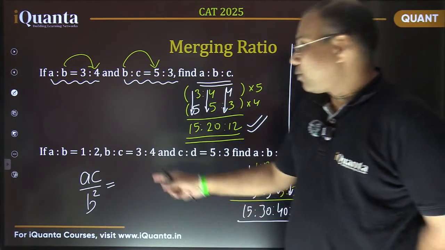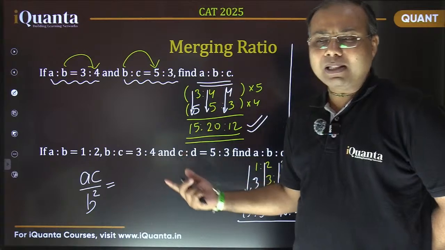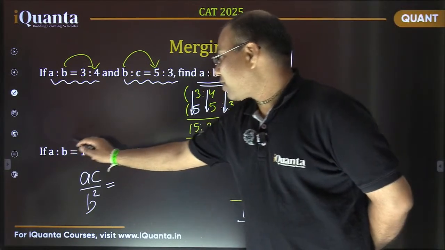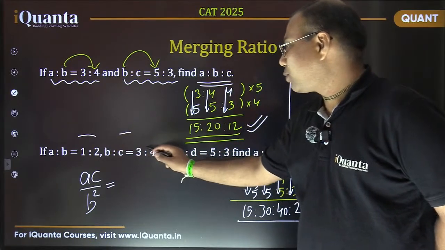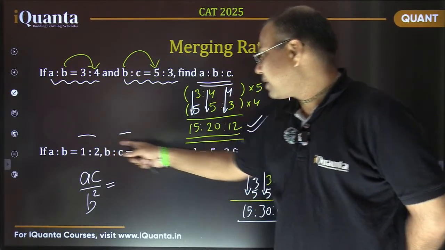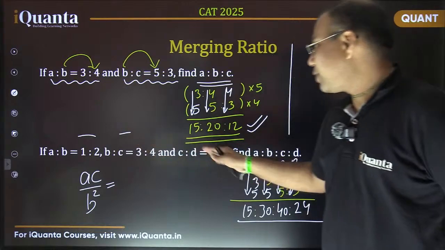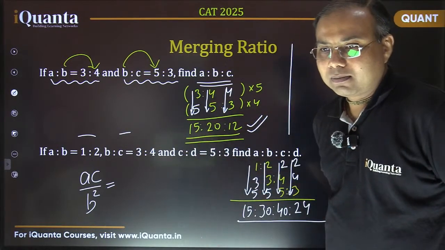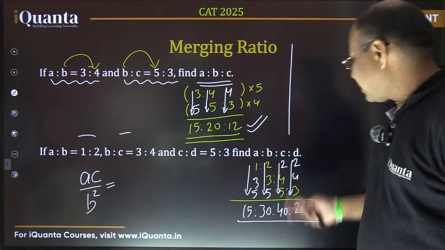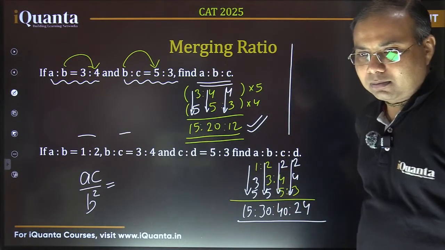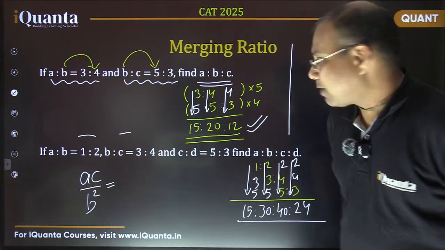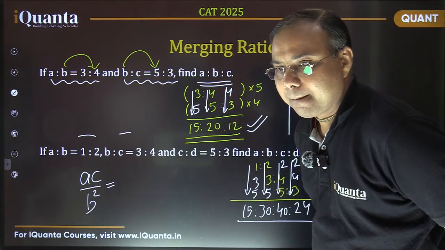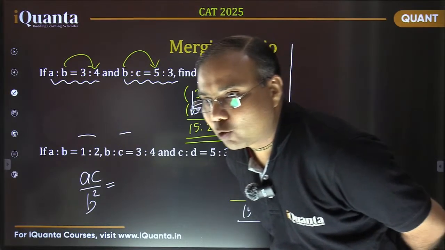And by the way, if I'm going to make the common value to be equal, then I need to take LCM multiple times. So in this first part, B was corresponding to 2, here B was corresponding to 3, so 2, 3 का LCM 6 लिया, then we are combining them, and then among these two ratios, C is the common part, so I again need to take the multiple of C, है ना? So that's why this is the direct. By the way, answer here, AC by B square. It's 2 by 3, okay.